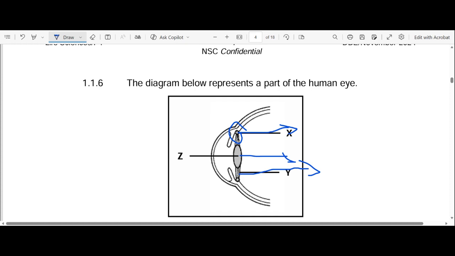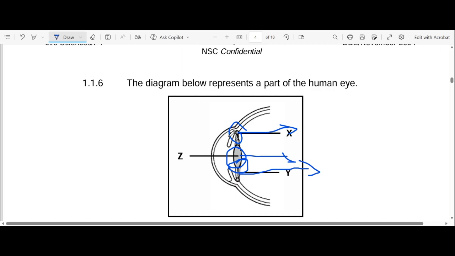Now let's go to the function of suspensory ligaments. The function is that they are holding the lens in place, and they also play a role in altering the shape of the lens. Now let's go to our lens. What's the function of our lens? As you can see, it is a biconvex structure. The function of our lens is that it plays a role in the refraction of light. When I say refraction, I speak about the bending of light. Or you can say that it allows light to pass through since it's a transparent structure.